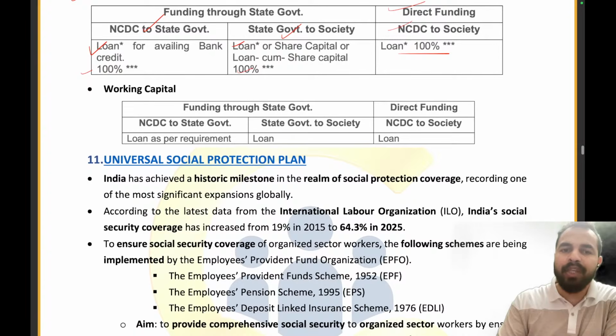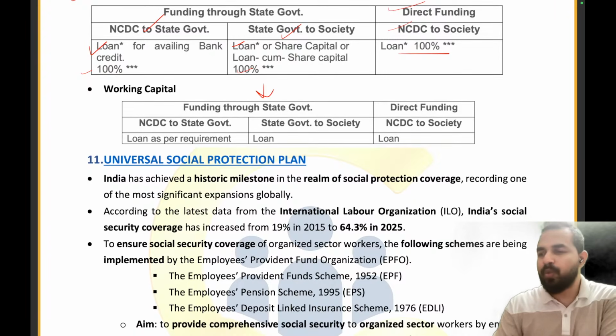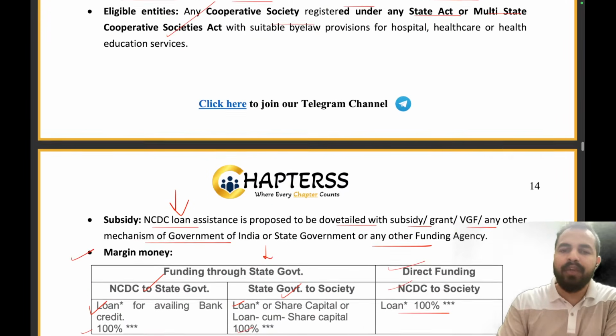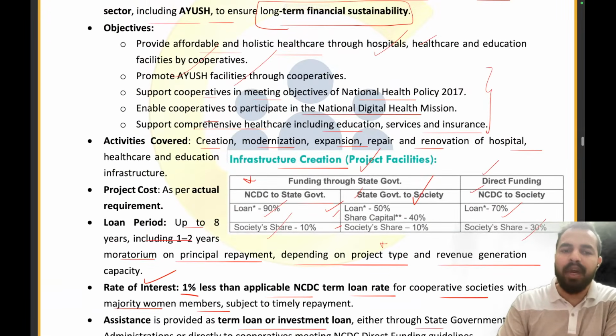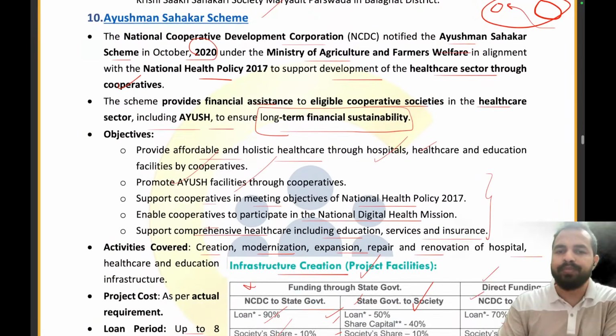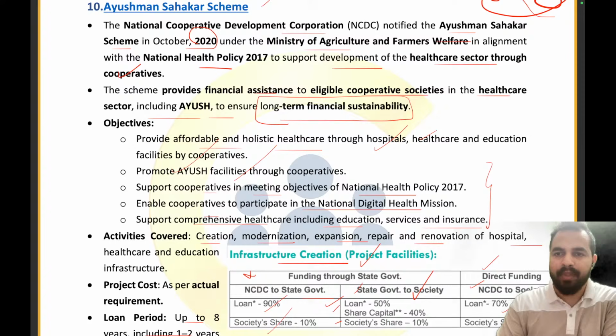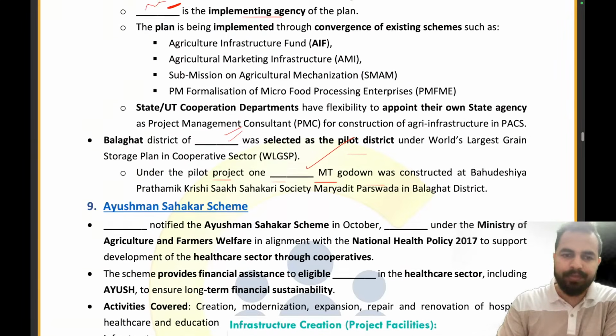So when it comes to the working capital, again there are two ways: NCDC to society, NCDC to state government, and state government to society. So loan as per the requirement will be given by the NCDC to the state government, and the state government will be giving the loan to the society. Right? So these are the different things that we need to understand from the examination point of view. Okay, my dear friends, getting it? Let's try to answer the questions now in the comment section.